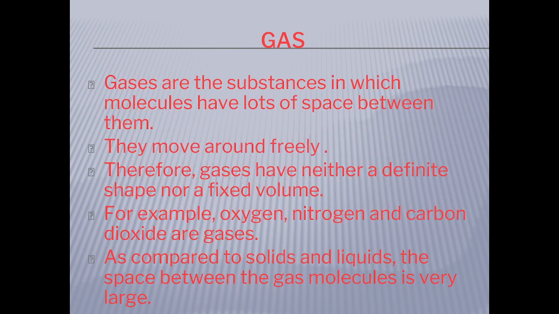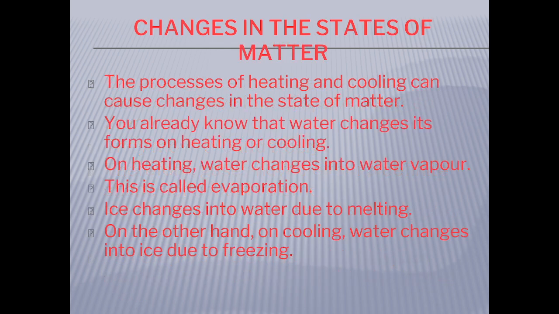Gas. Gases are the substances in which the molecules have lots of space between them. They move around freely, therefore, gases have neither a definite shape nor a fixed volume. For example, oxygen, nitrogen, and carbon dioxide are gases. As compared to solids and liquids, the space between the gas molecules is very large.